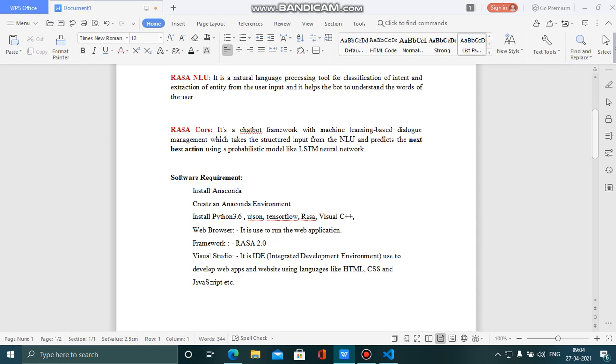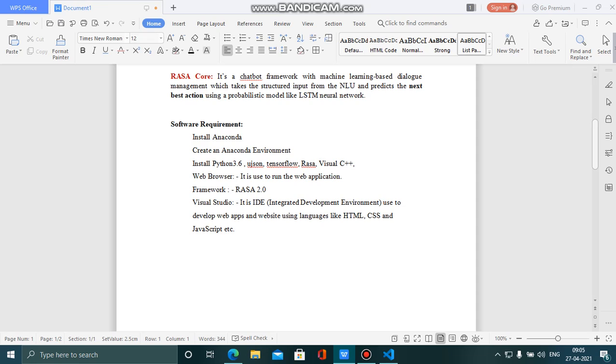To run the Rasa chatbot, we require some software. First, you need to install Anaconda. Once you install Anaconda, you need to create a virtual environment. I created the virtual environment with the name demo. I will show you while running. Behind that you need to have Python 3.6. I use Python 3.6 because Python 3.7 and Python 3.8 have some dependency issues while running this project, so I use Python 3.6 only.